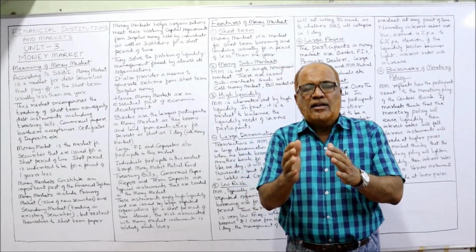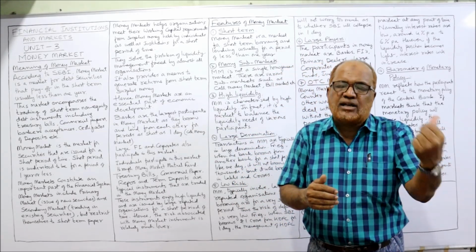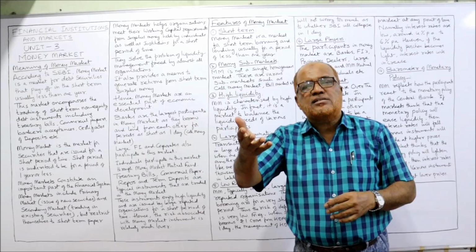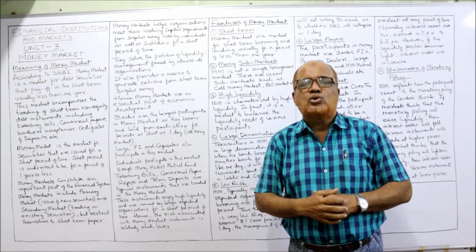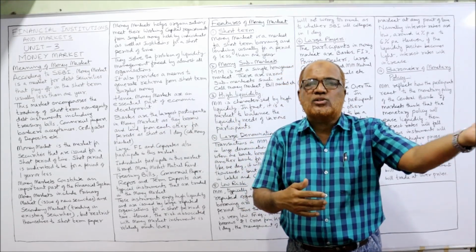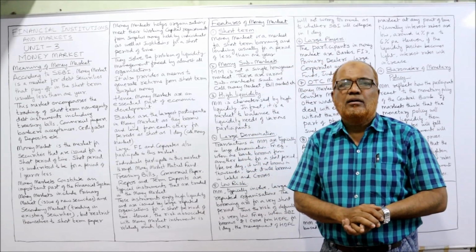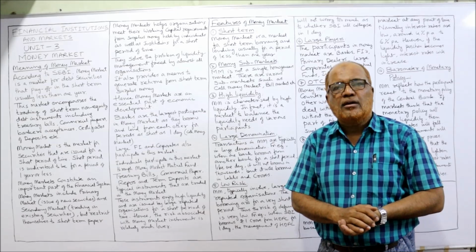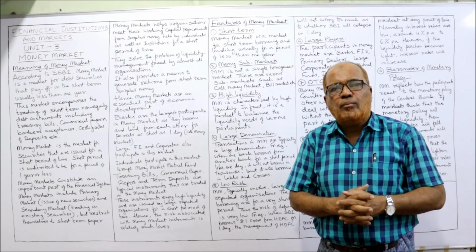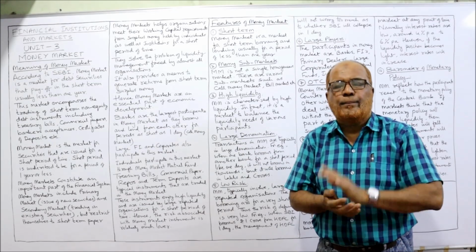For a particular day, there is a shortage of funds in bank XYZ, whereas there is surplus money in ABC Bank. So ABC Bank will lend the money to XYZ Bank only for a day. It is called call money. That means the money is lent and borrowed for a short period, even for a day.